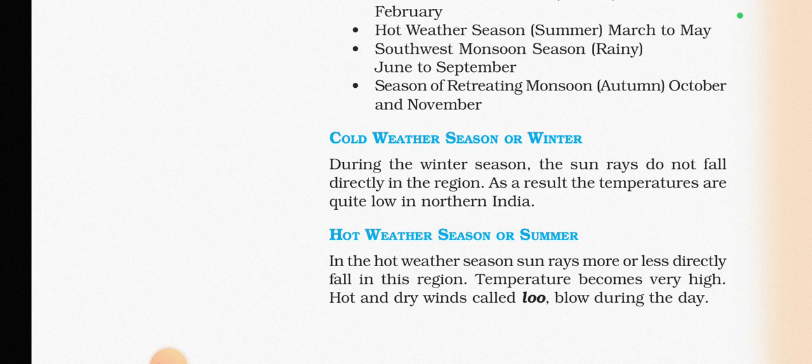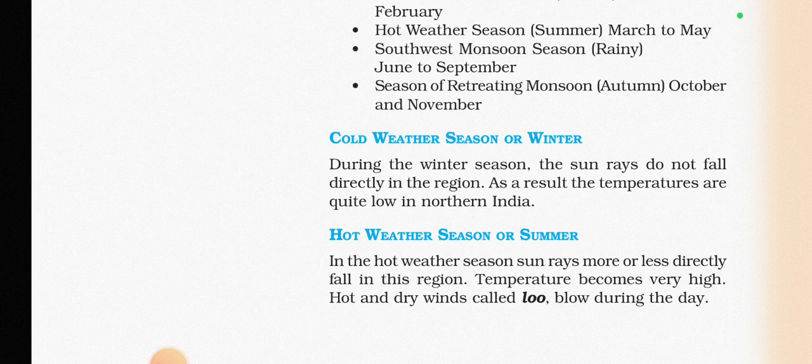There are some months when sun rays do not fall directly on a particular region, and that region becomes cold. That is the reason why it is cold here.